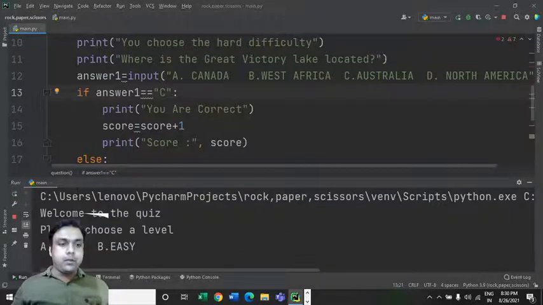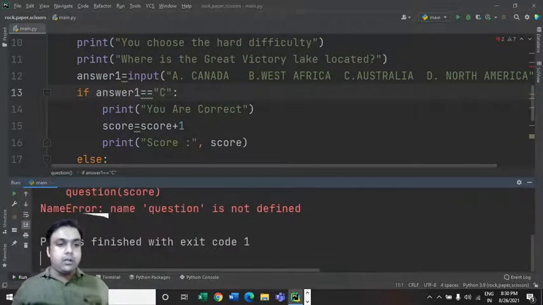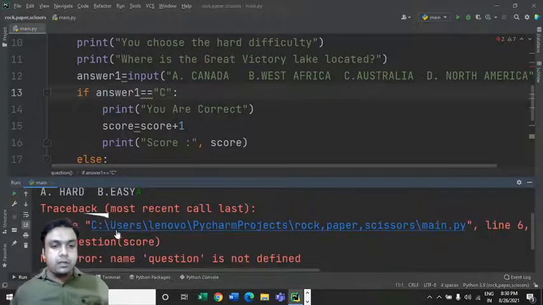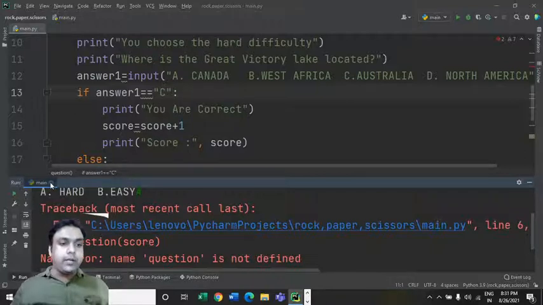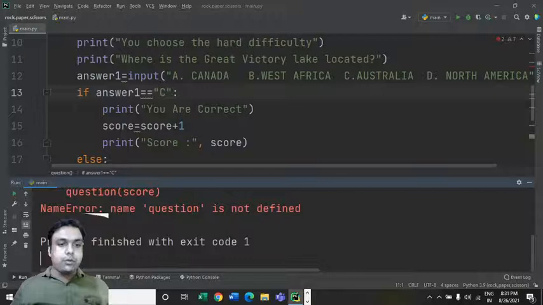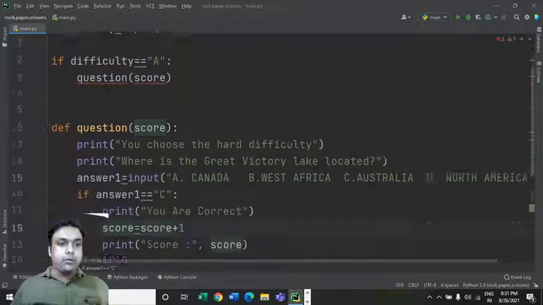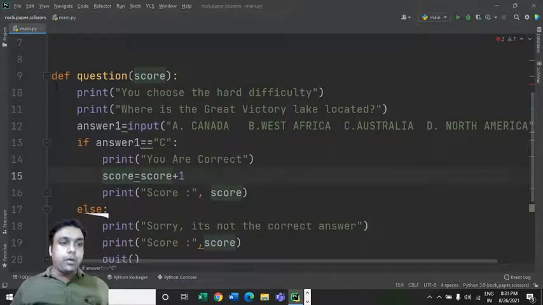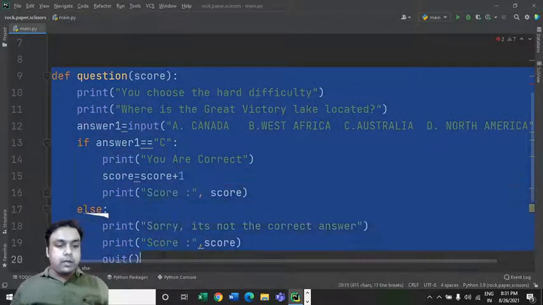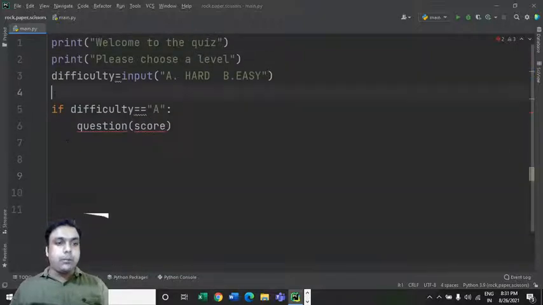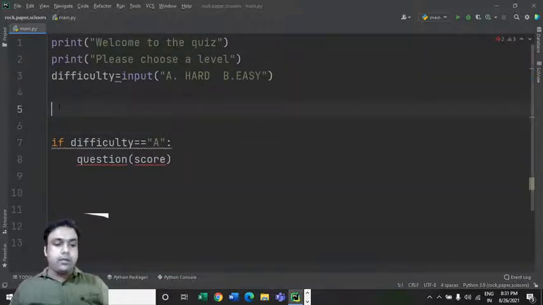Yeah. Okay, so welcome to the quiz, please choose a level. I would like to select this A level. Question is not defined, so it's not able to identify this question. Okay, let me see why. What we can do, if it is not able to identify, we can cut this whole code and put it over here like this.